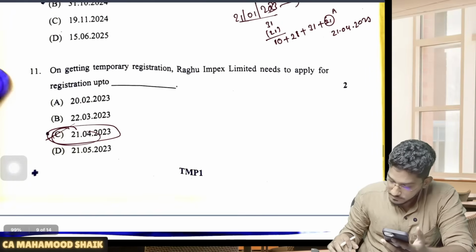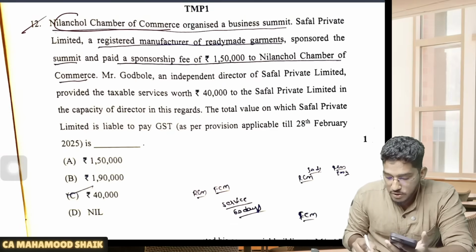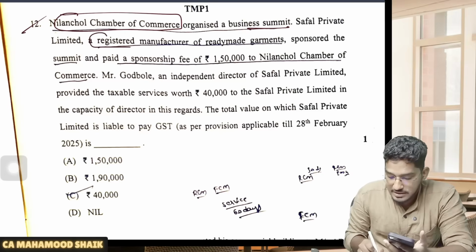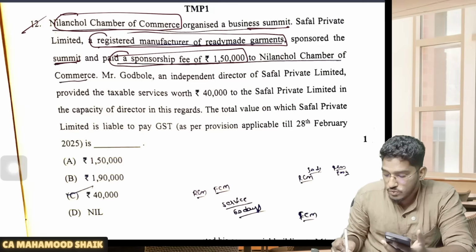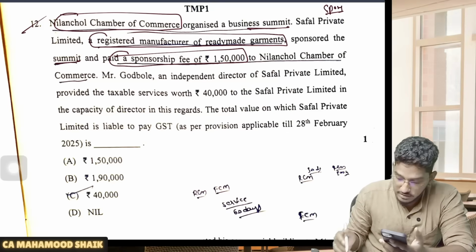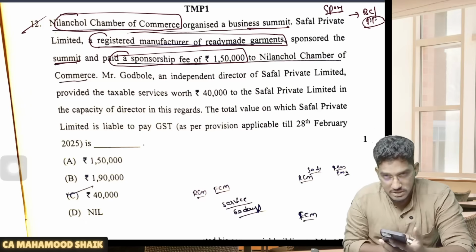Next one. So coming to the next question, we have one straightforward question. Nilanchol Chamber of Commerce organized a business summit. Safal Private Limited, a registered manufacturer of ready-made garments, sponsored the summit and paid a sponsorship fee of 1,50,000 to Nilanchol Chamber of Commerce. See, this is a sponsorship service. As we all know, sponsorship services provided by other than a body corporate to a recipient who is a body corporate or a partnership firm will get covered under reverse charge mechanism.